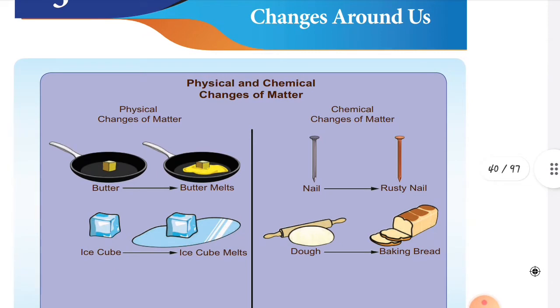See the chemical changes of matter. See the nail, children, how many of you see the nail? Yes. If you take a long period of time, 1 month, 2 months, 3 months later, you see the rusting of the nail. This is the best example of chemical changes.